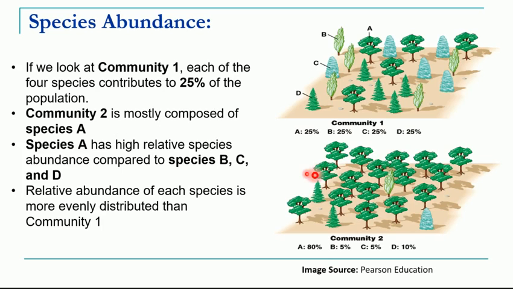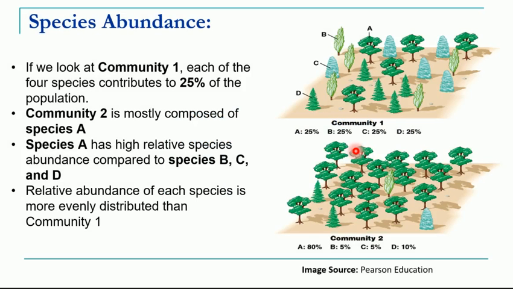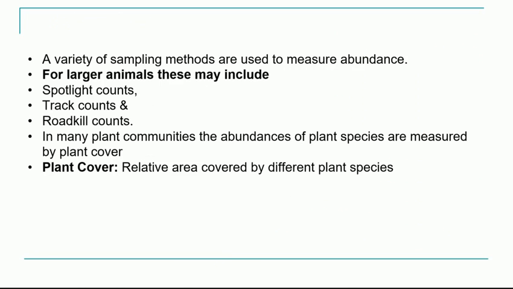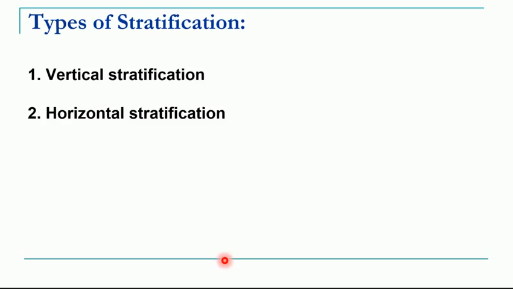So in this community 2, the species abundance of species A is more than the other species. Then we understood stratification. What is meant by stratification? That is layering of the vegetation as well as organisms. It can be of two types, vertical or horizontal, according to the direction.